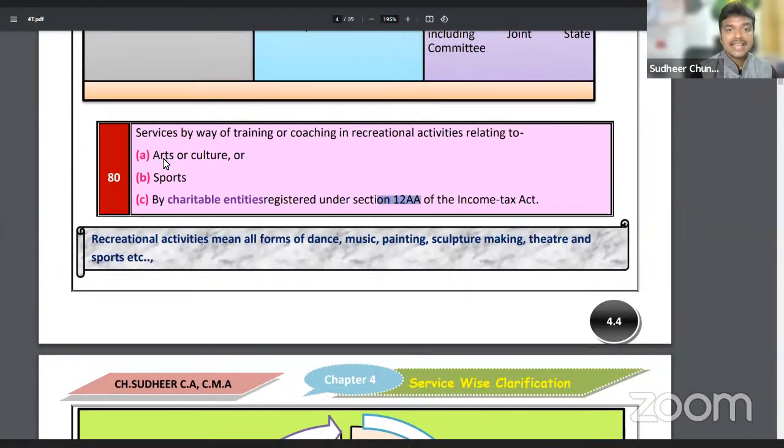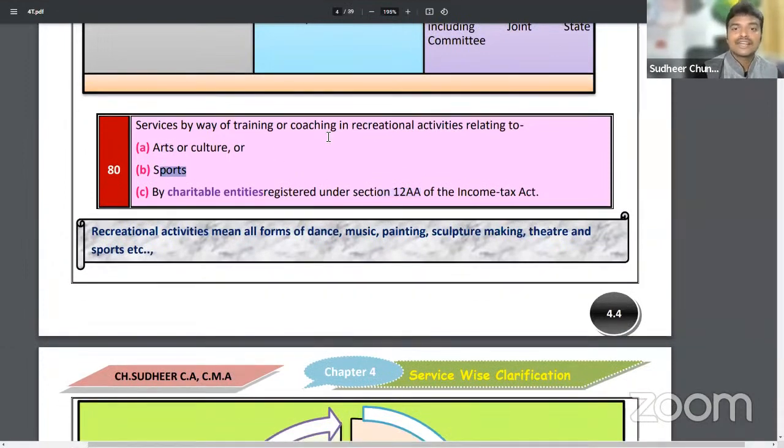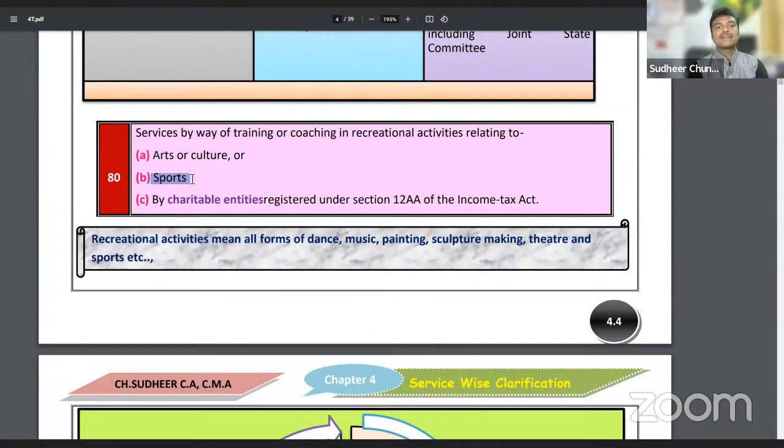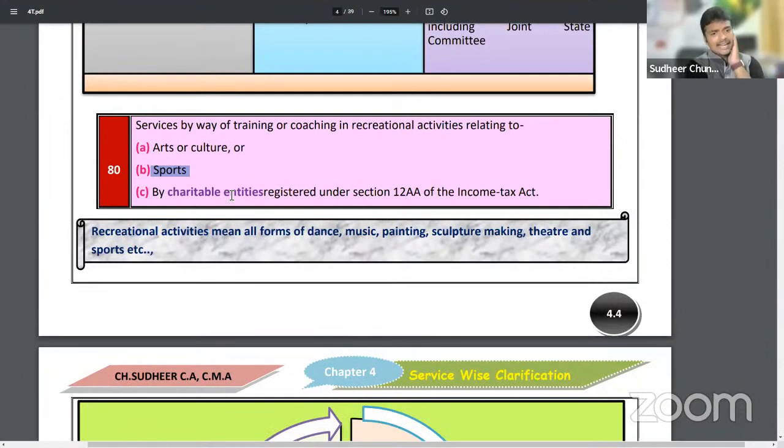Trust conducts any art, culture, sports, recreational activities, training in sports. What do you mean by the term training in sports? Cricket training, badminton training, tennis training. If a charitable trust offers these services, services by way of training or coaching in recreational activities relating to art, culture, sports, even Bharatanatyam training, Kuchipudi, drawing classes. These are called recreational activities relating to art, chess training, carroms training, archery training.